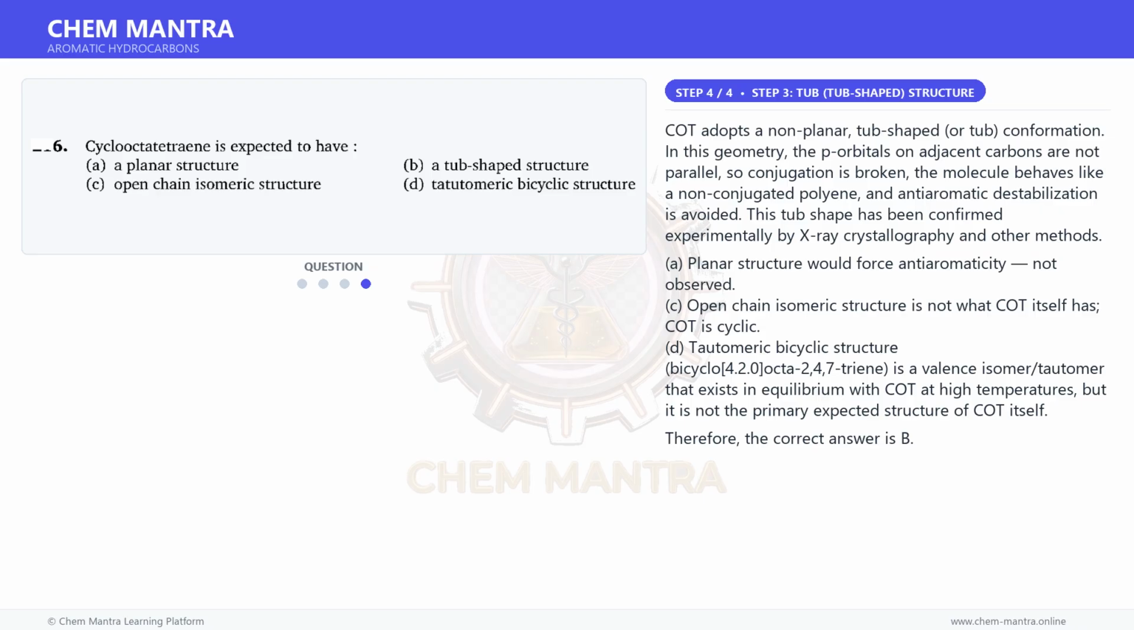C. Open chain isomeric structure is not what COT itself has; COT is cyclic. D. Tautomeric bicyclic structure, bicyclo[4.2.0]octa-2,4,7-triene, is a valence isomer that exists in equilibrium with COT at high temperatures, but it is not the primary expected structure of COT itself.